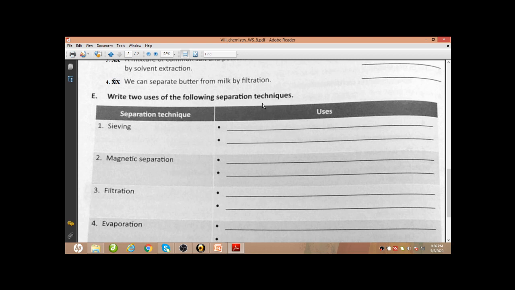Two uses means any two mixtures which we can separate using this technique. That can be given as uses. So sieving, two uses, you can write your own. To separate husk and rice flour.